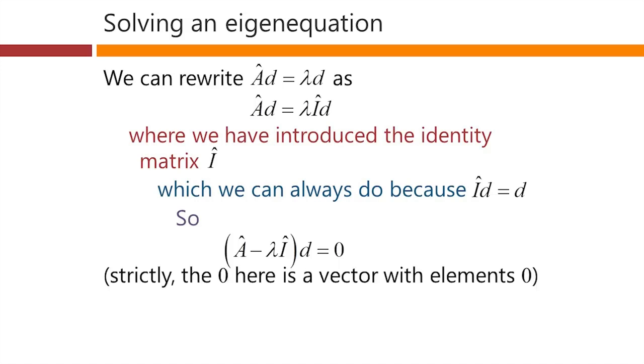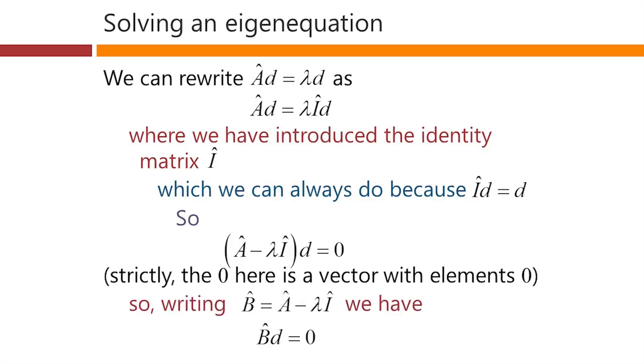So all we're doing here is rewriting our equation. We have to be a little careful with our notation here. This 0 here is not the number 0. It's actually a vector with elements that are all 0. This notation is somewhat loose. We should have been clearer that this is actually a vector with elements 0 and not just a number. But once we've sorted that out, we realize that we've rewritten this equation up here in this form. It's exactly the same equation, but now it's got a different character to it. It's saying some matrix B multiplying this vector is going to give us a 0 vector as a result.